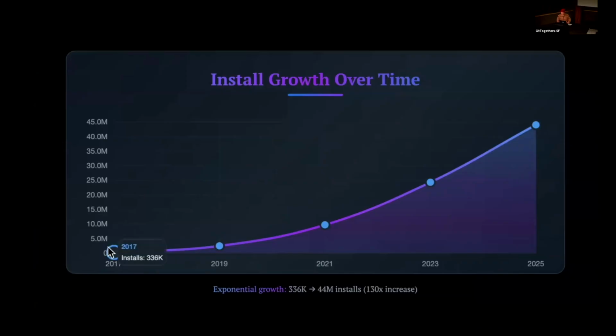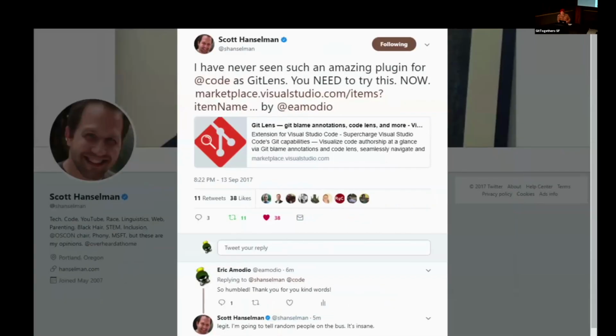So as we're looking at this, what really changed here between 2017 and 2019? Well, part of it might be Scott Hanselman. He is just an amazing person, very humble, very cool. And you can see that he's saying, I have never seen such an amazing plugin for code as GitLens. You need to try this now. And just someone like Scott Hanselman supporting this and shouting it out. Eric replied, so humbled, thank you for the kind words, to which Scott Hanselman, with his great sense of humor, says, legit, I'm going to tell random people on the bus. It's insane.